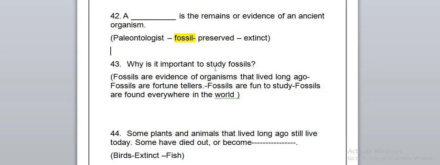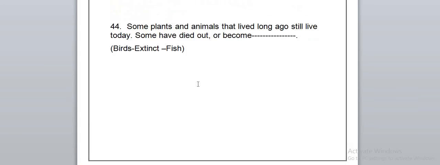Why is it so important to study fossils? Fossils are the evidence of organisms that lived long ago. Some plants and animals lived long ago, so we call them extinct.